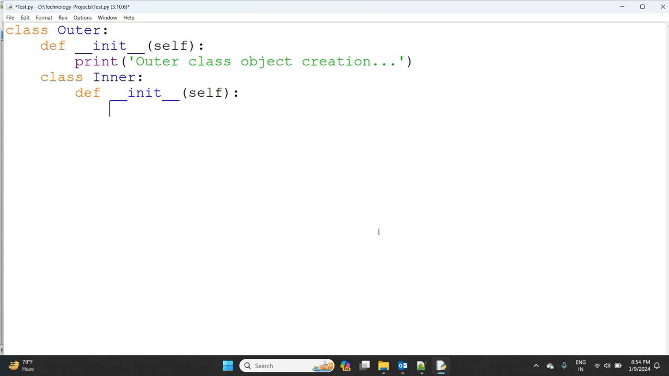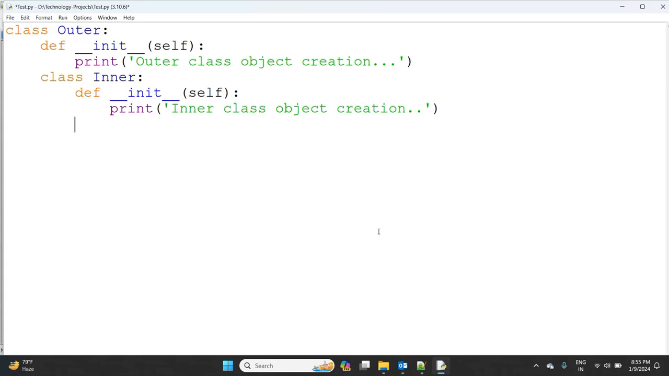Clear, right? So here what I'm writing is printing "inner class object creation".